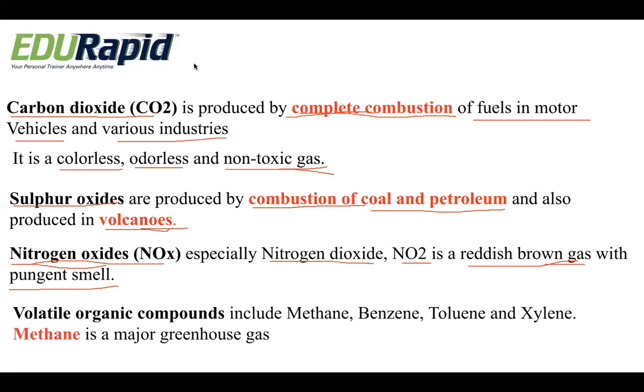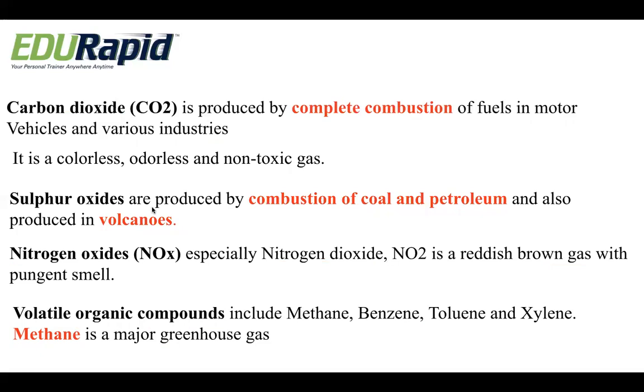Next we have volatile organic compounds, like methane, benzene, toluene, and xylene. These are some of the volatile organic compounds. Methane is a major greenhouse gas. It is one of the most important greenhouse gases, that is methane.